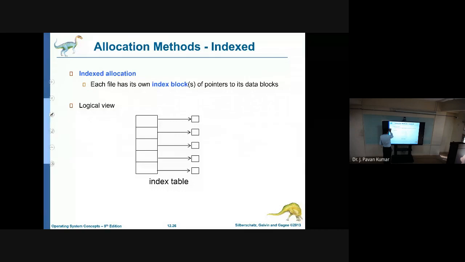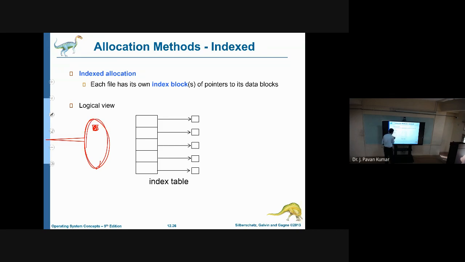is indexed allocation. Here you can observe that for one particular file, we will have several blocks. This is our understanding, right? For one particular file, we will have several blocks. What are all those blocks? Those block numbers we will maintain in one file, in the sense one block, where we store that information only.